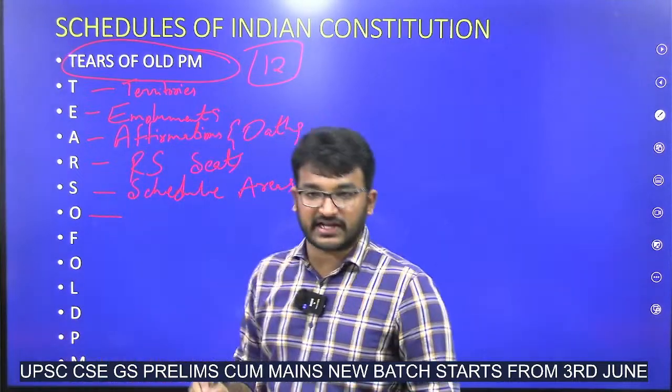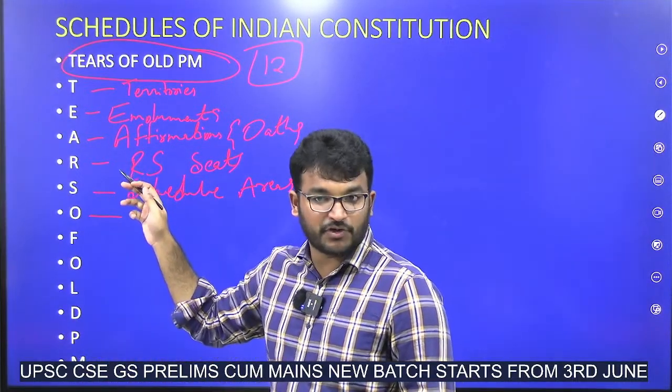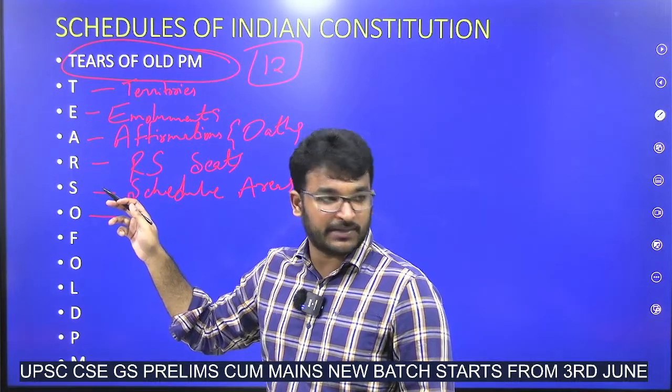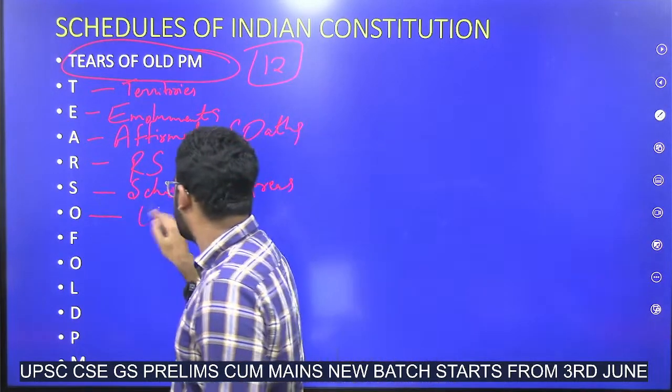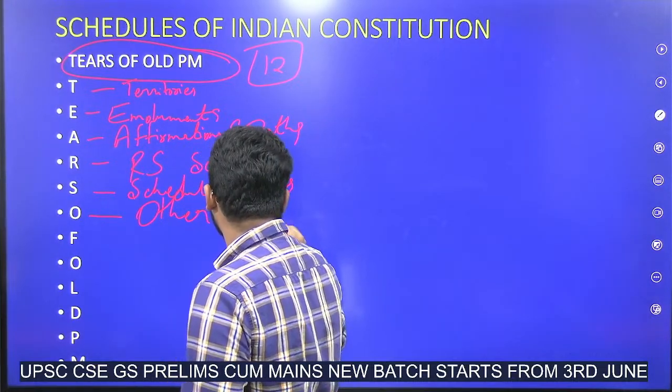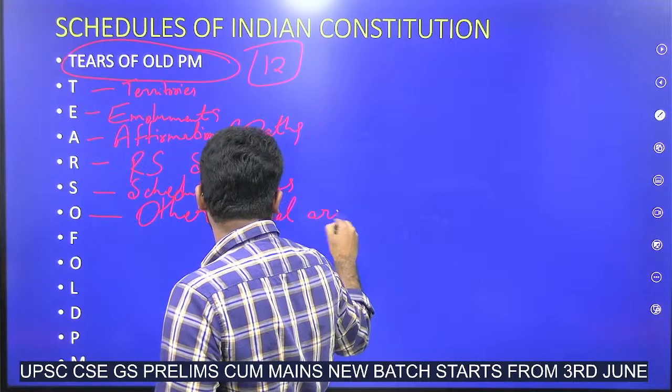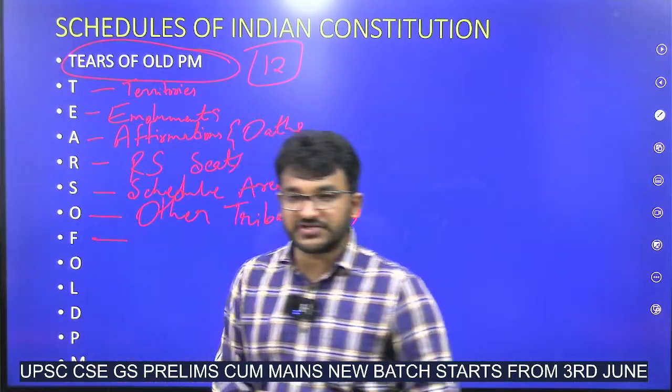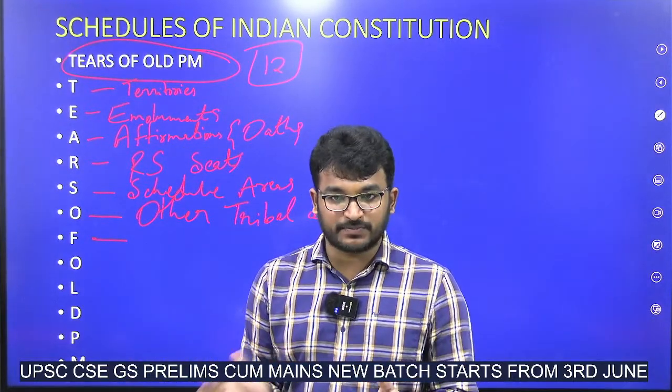Sixth schedule is other tribal areas. We had seen what those 4 states are: Assam, Meghalaya, Tripura, Mizoram. Seventh schedule is federalism.